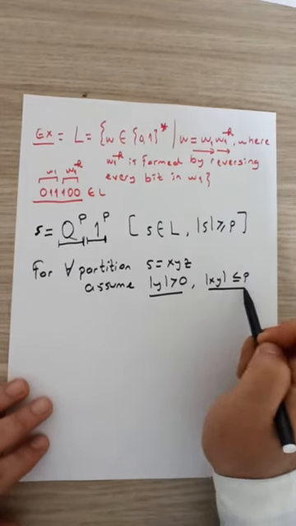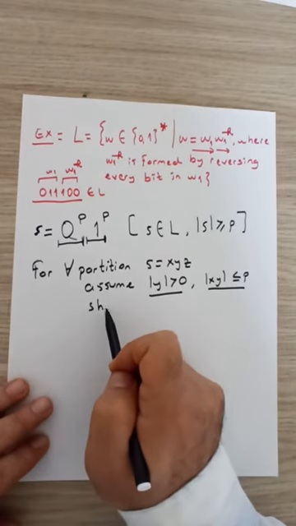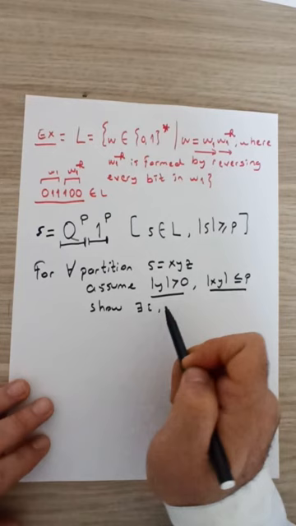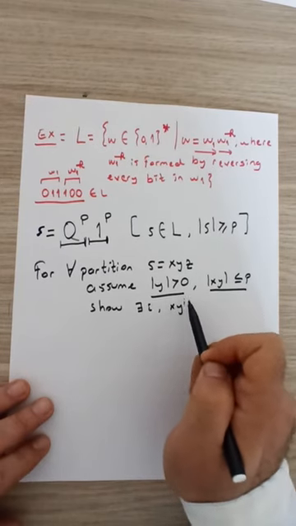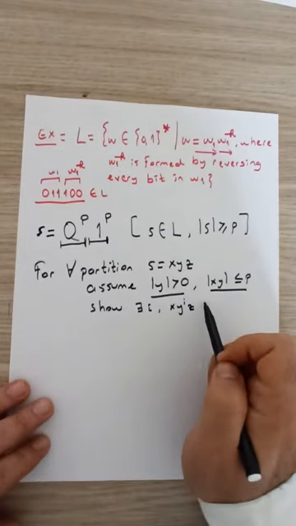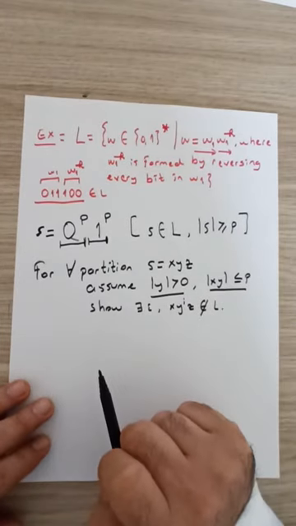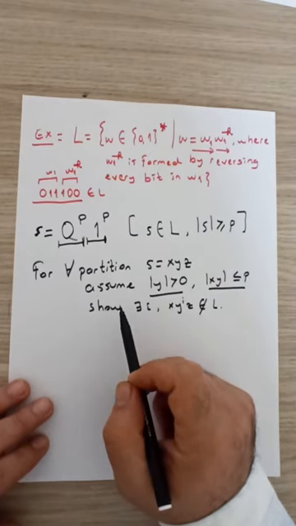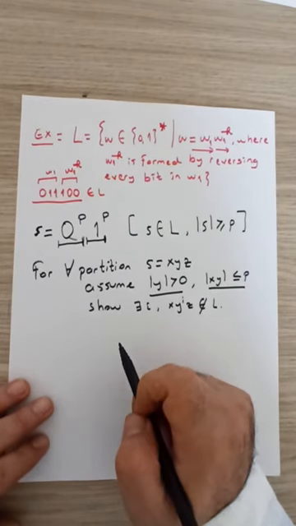Assuming these two conditions hold, we need to show there exists i such that x y^i z, repeating y, i many times, is not in the language. If we can do this, then we are done. This shows that the language L is not regular.